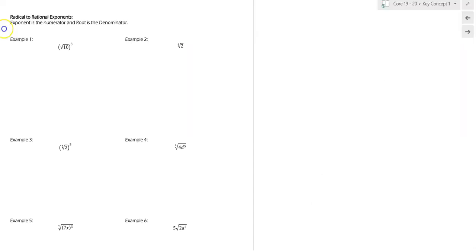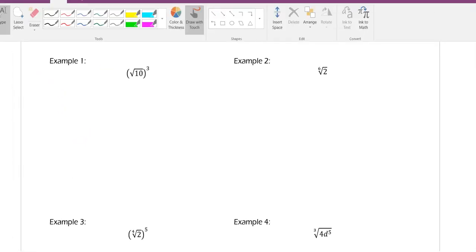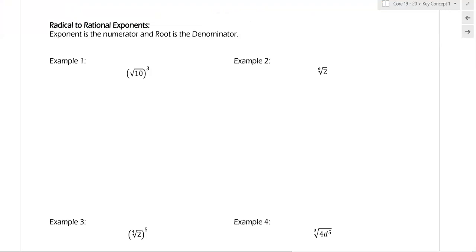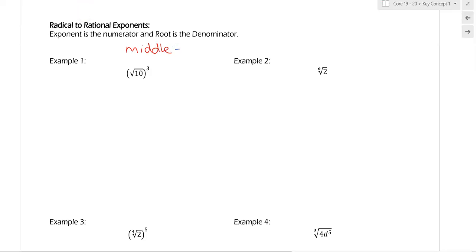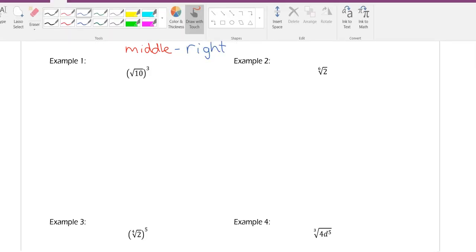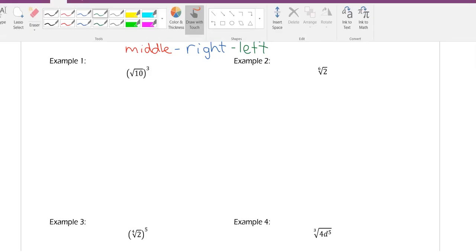The best way I have for remembering this is middle, right, and then left. Middle, right, left. So kind of have that with you.